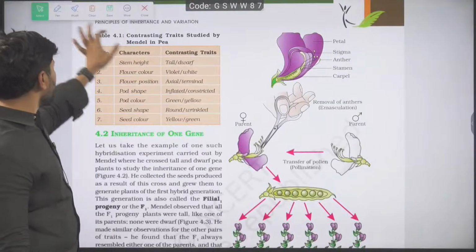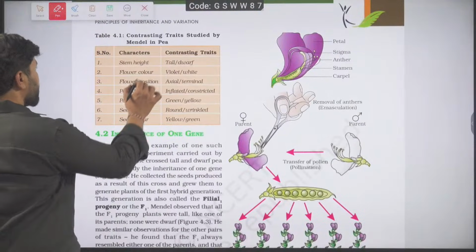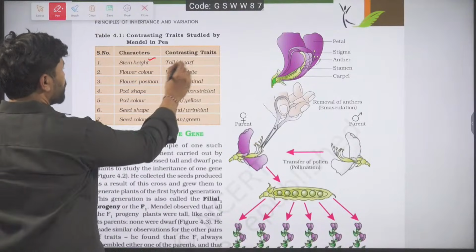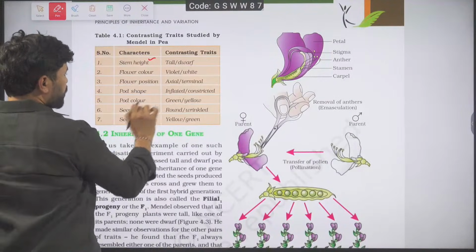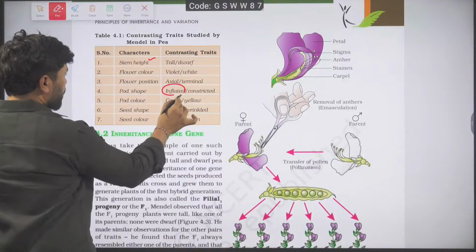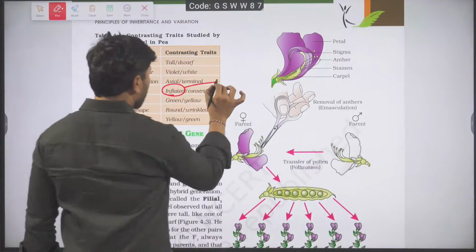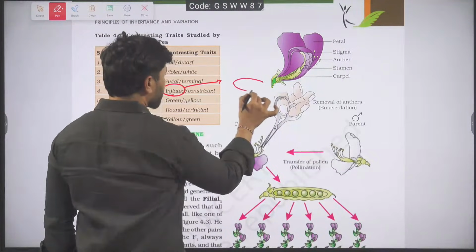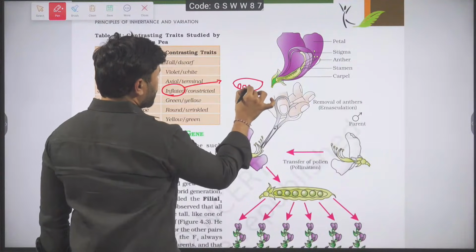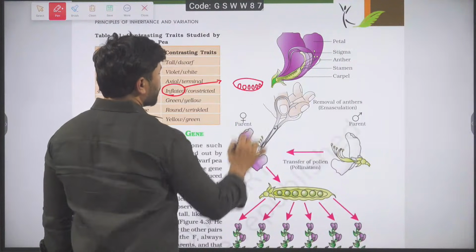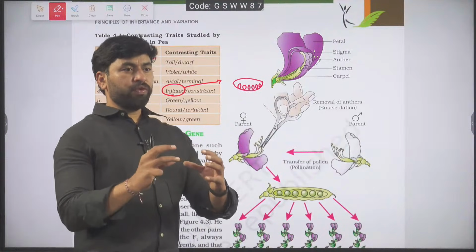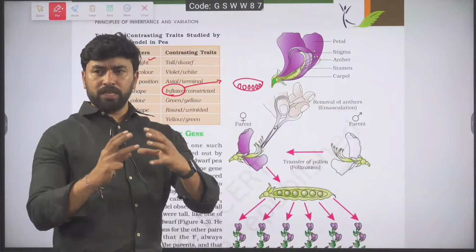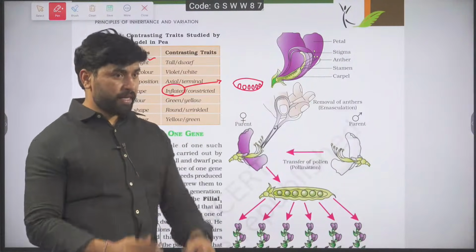Because observe, I have seen another thing. Stem height is a character. These 2 are traits. Like that, flower color, violet and white. You see their pod shape. Inflated. Inflated is nothing but swollen. You know, these are members of Fabaceae. The Fabaceae members have marginal placentation. If the fruit is enlarged and swollen, that's called inflated.